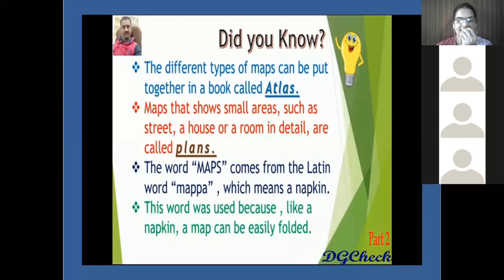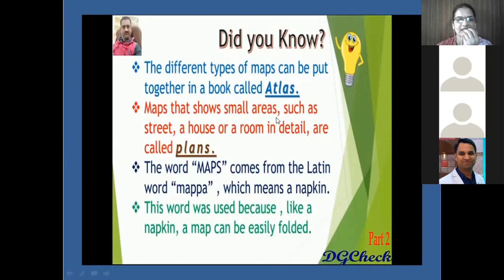Yes, it can be kept in the pocket also. So, the word mappa has been used as map, students. It's clear? The word map has come from the word mappa, which means a napkin. As napkins can be folded and kept anywhere in the pocket, in the same way maps can be folded and kept in a pocket also, students.